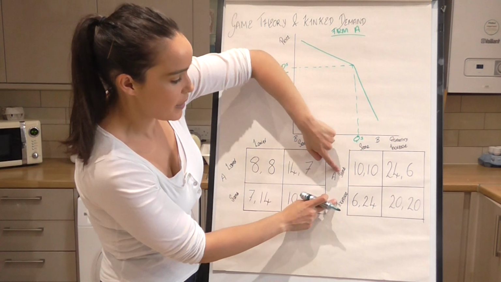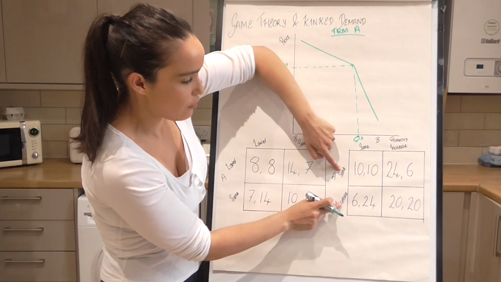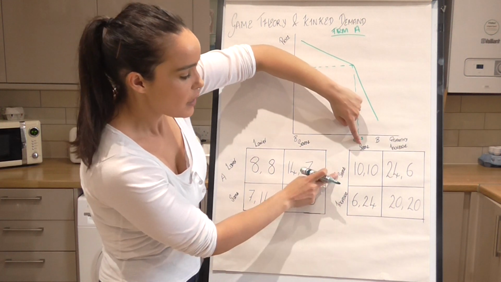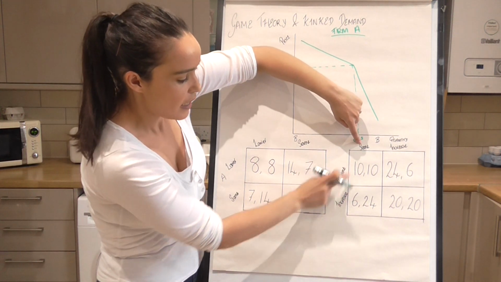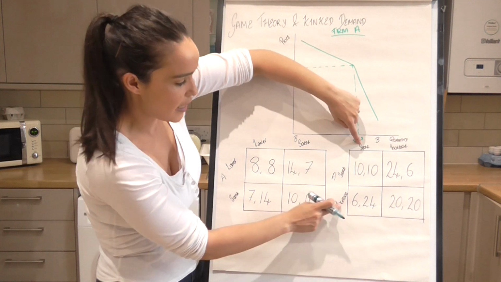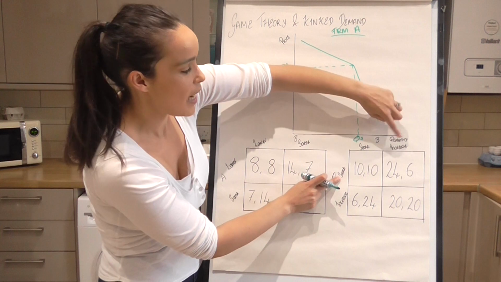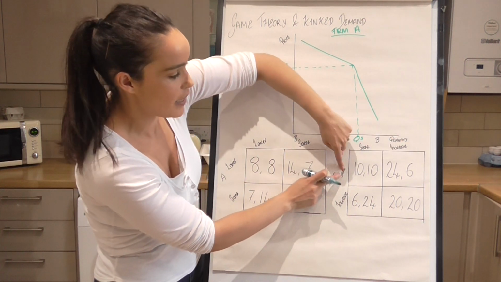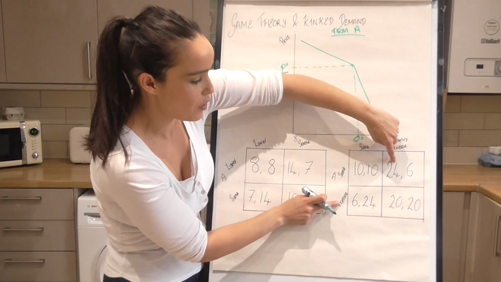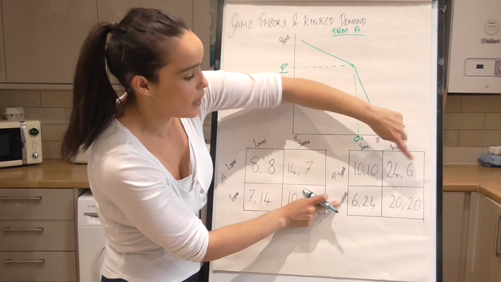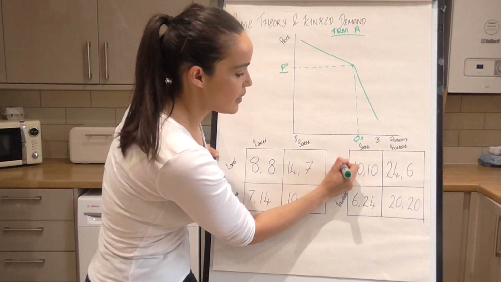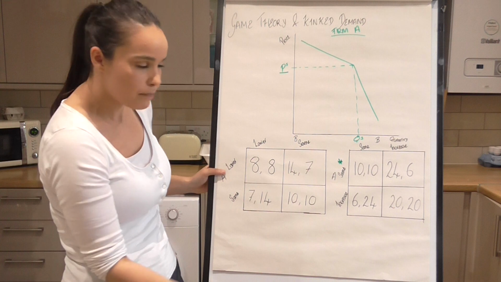So if firm B keeps it the same, and firm A keeps it the same, they get 10. If they increase the price, then they get 6. Well, obviously 10 is higher than 6, so they'll keep it the same in that situation. And if firm B decides to increase the price, if firm A keeps it the same, they get 24. If they also increase, then they get 20. So obviously for firm A, same is their dominant strategy.